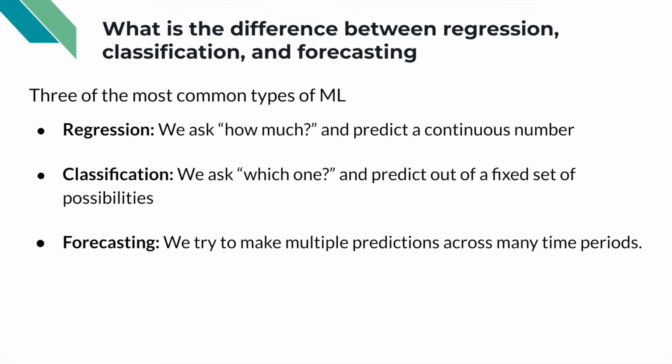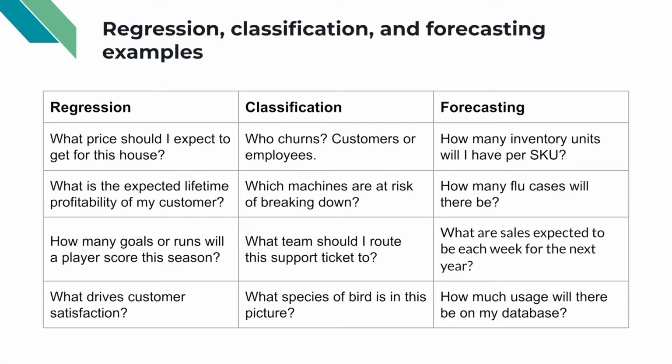Then we also have classification problems, where we ask which one. And what we're trying to predict is which out of a fixed set of possibilities is the outcome most likely to be. Finally, we have forecasting problems as well, where we're trying to make predictions for many time periods. In essence, we take a single evolving process and understand how that process will look over time. Let's take a look at a couple examples of each of these types of problems.